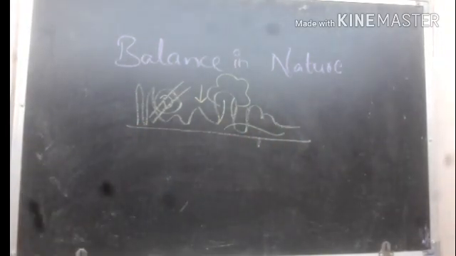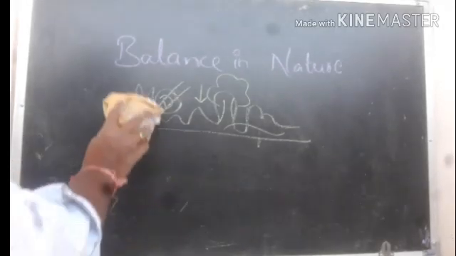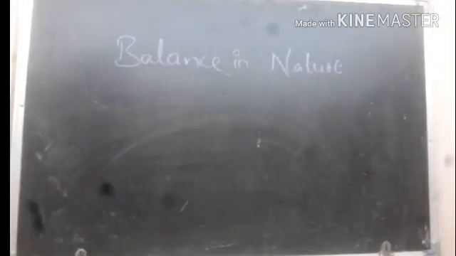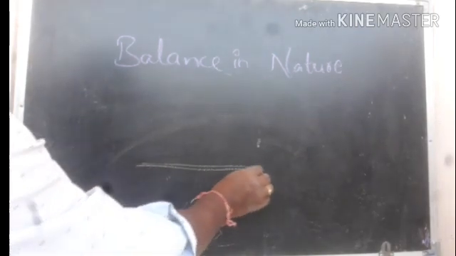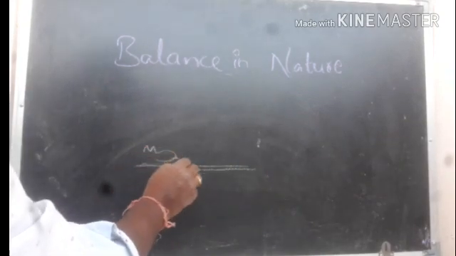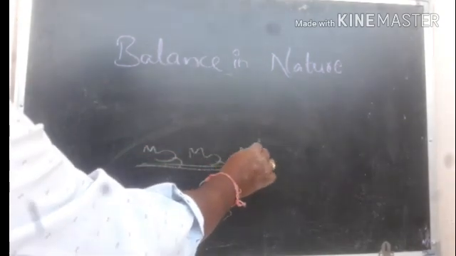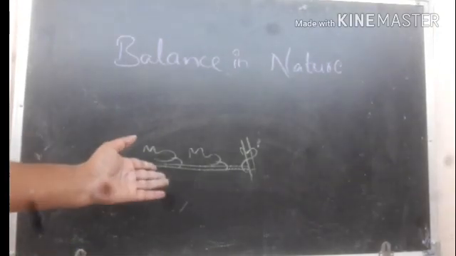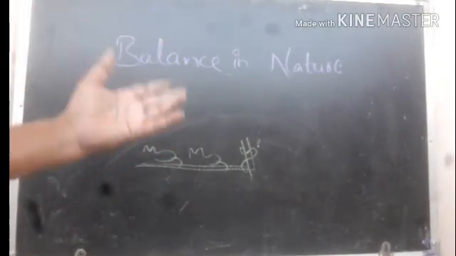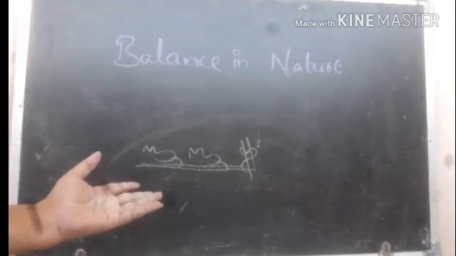Right? And we'll take another example, that is our house example. In our home, just imagine in a house, for example, rats are more in number and we killed all the snakes. Then what happens? The rats are going to damage the crop, and they also eat the food grains.